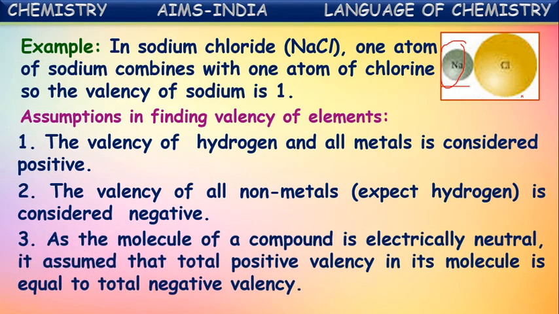And as the molecule of a compound is electrically neutral, it is assumed that the total positive valency in its molecule is equal to the total negative valency. Generally the molecules of compounds are neutral. From this we can say the total positive valency in a molecule is equal to the total negative valency in that molecule. They nullify each other. Positive valency will be equal to negative valency.